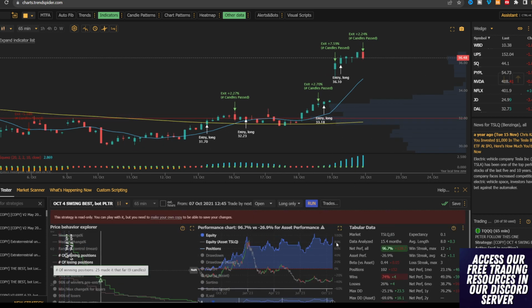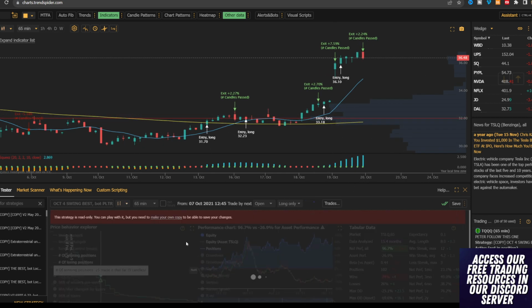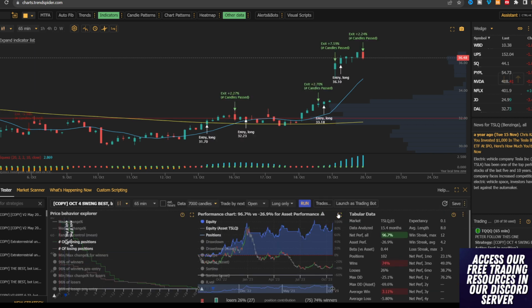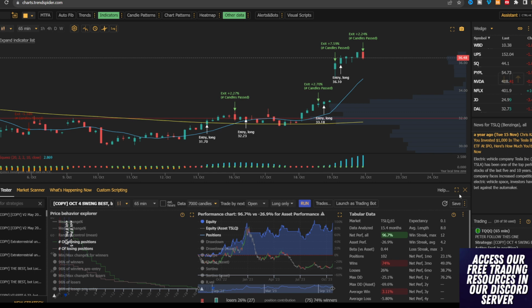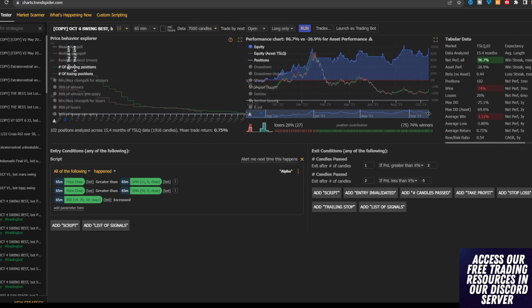And if we look here, going back up, and I actually were to run this through and allow you guys to see this in full screen, the data is very staggering, actually. If we were to look at this entire table, you're going to see that within the past 15 months, we would have made 96% returns on our money, while TSLQ only was actually down 26%. So not only did we beat the market, beat TSLQ in this case, we beat it by like 5 or 6 times. It wasn't even profitable.